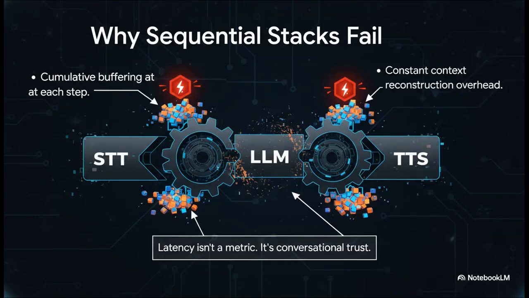And this approach fails because each step has to completely finish before the next one can even start. What you get is cumulative buffering, multiple network round trips, and this constant overhead of rebuilding context. You can't just optimize this away, it's a fundamental architectural flaw. It proves that latency isn't just a metric, it's the very currency of conversational trust.